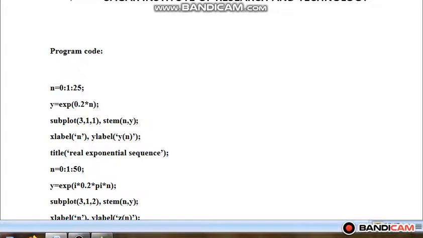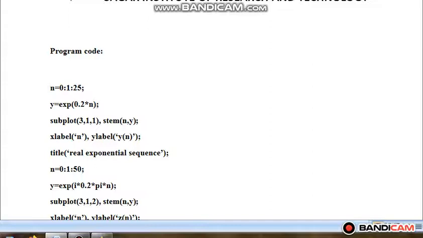Now since we will be plotting more than one graph on a figure window, to make it easy I'll be using the command subplot, and the parameters specified in subplot are 3 comma 1 comma 1. 3 comma 1 means in this figure window there are 3 rows and 1 column, so 3 graphs can be accommodated in a figure window, and this particular graph will be accommodated in the first place.